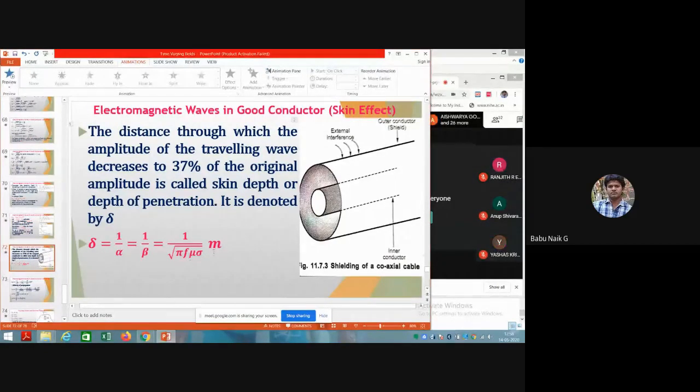This is the skin depth or depth of penetration. This is important.